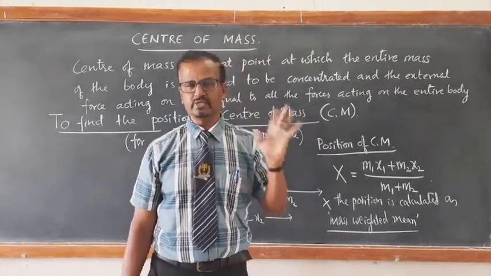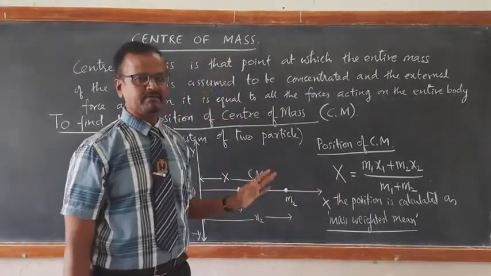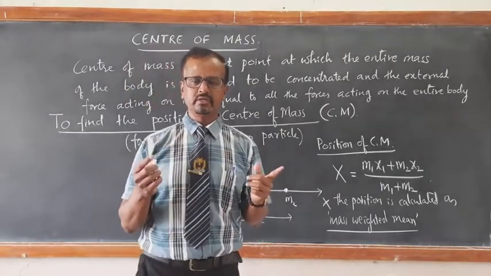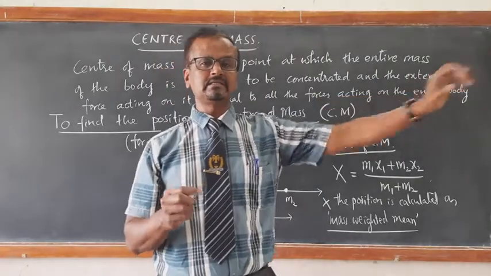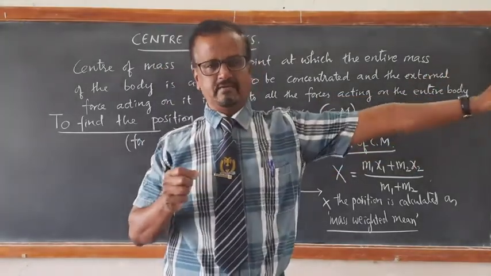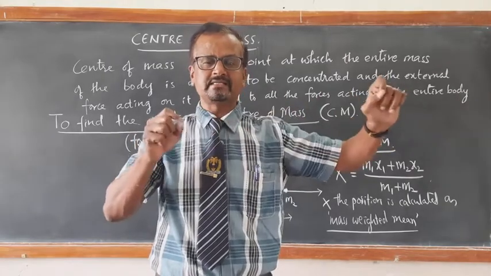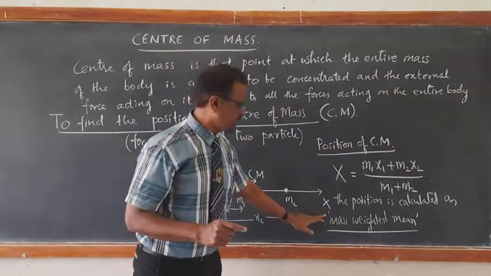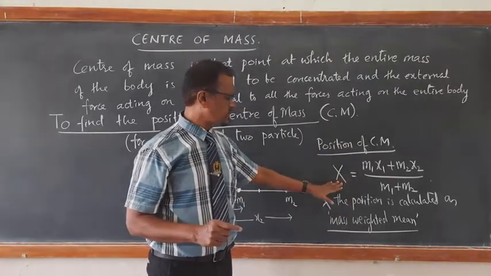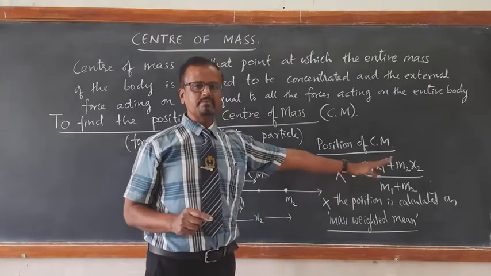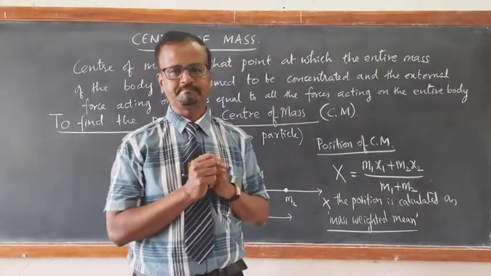and M3 is the mass of that point mass at position x3. So this simple definition of center of mass helps us to find the position of the center of mass of n particles lying along the same line, along the x-axis, as a mass weighted average. So center of mass x is equal to (M1 x1 plus M2 x2) divided by (M1 plus M2) if it is a two particle system.